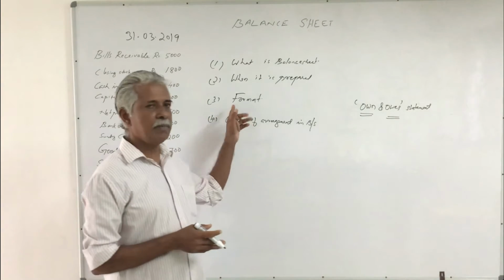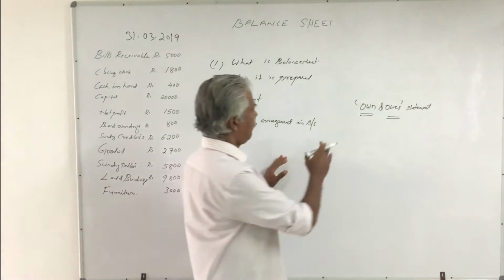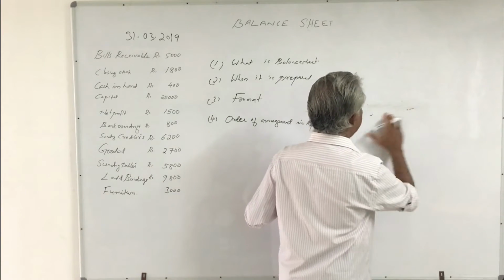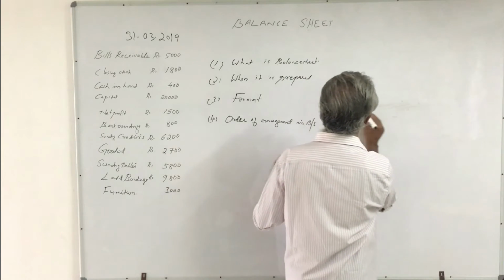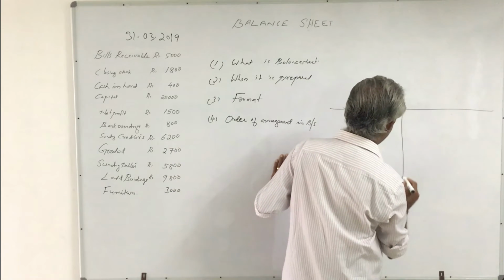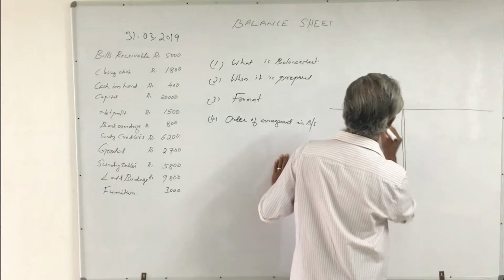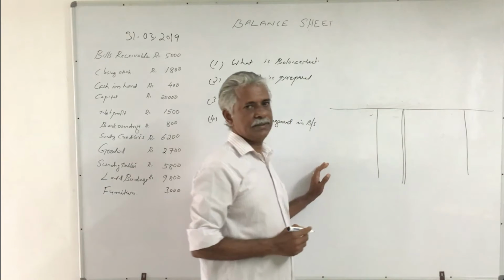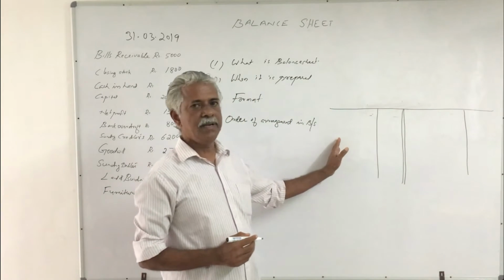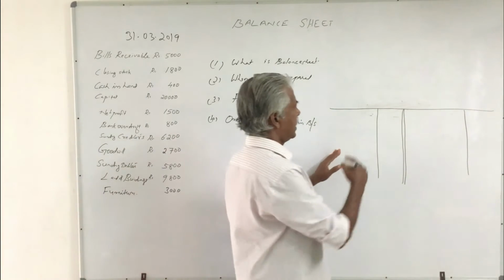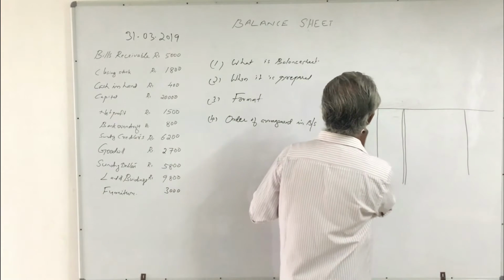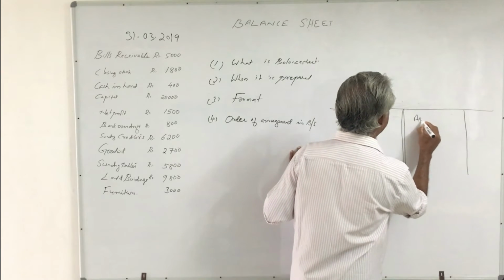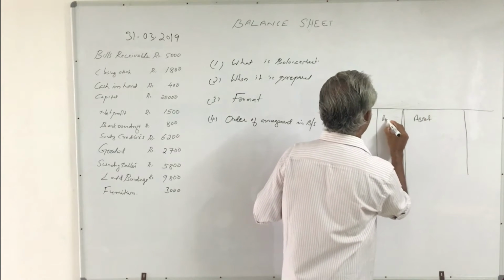The next is format. The format of balance sheet. As already mentioned, this is a statement. It is having two equal sides. Balance sheet is a statement with two equal halves. The left hand side is called liability side and the right hand side is called asset side. Left hand side liability and right hand side asset. Amount.